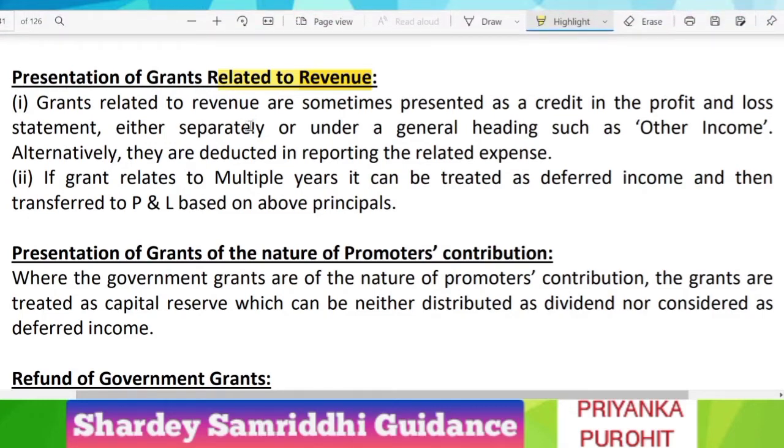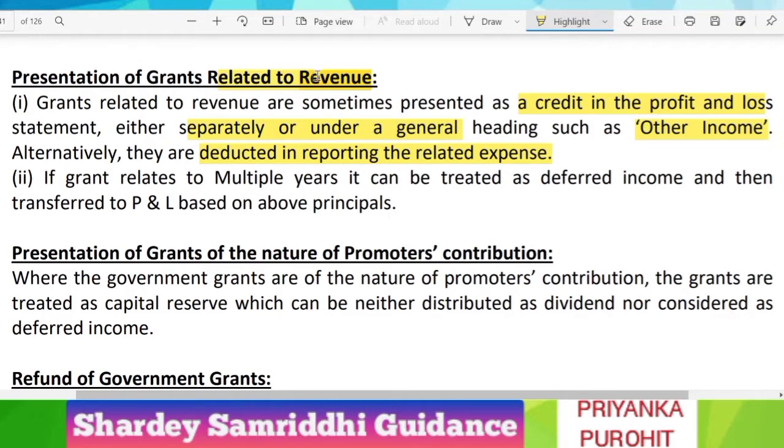Grants related to revenue are sometimes presented as a credit in P&L, either separately or under the general heading as other income. So you will show it in the P&L only, credit it in P&L as other income, either in general heading or separately. Alternatively, they are deducted in reporting the related expense. So either you can show it on the credit side as other income, or you can subtract it from the related expense.